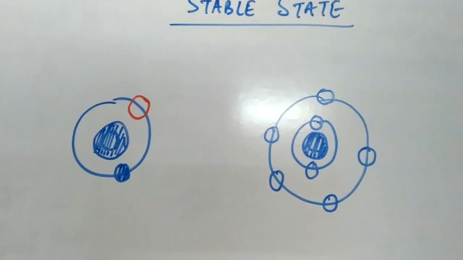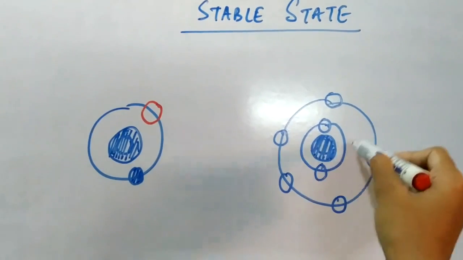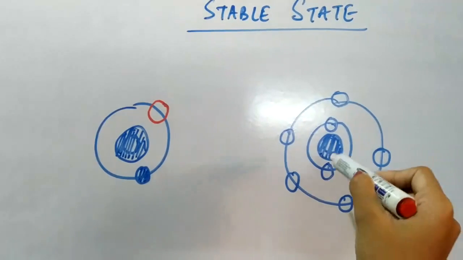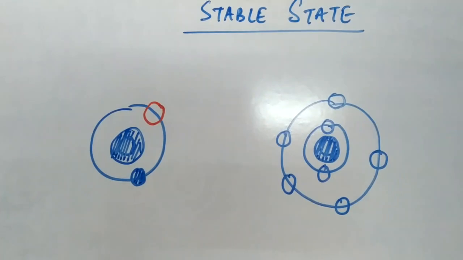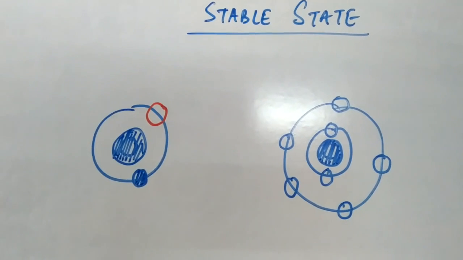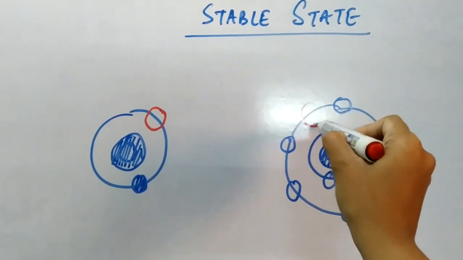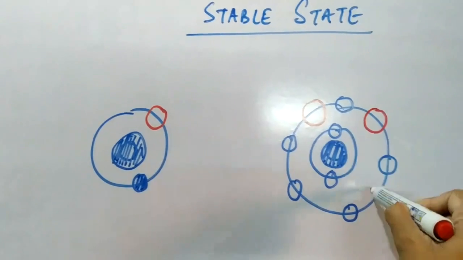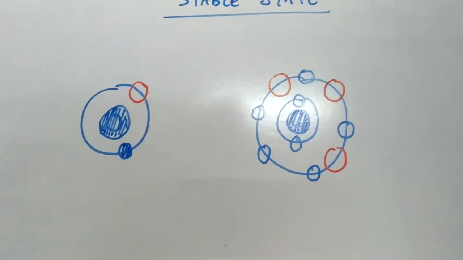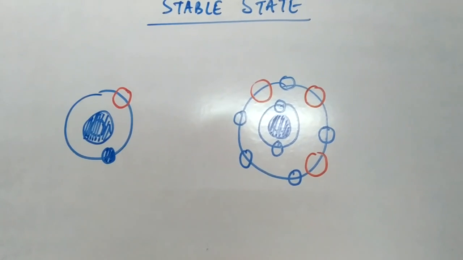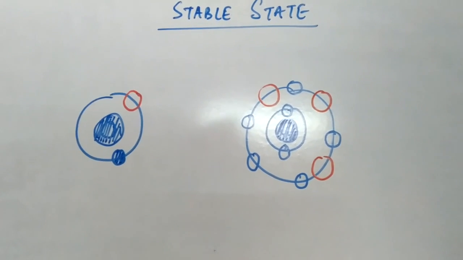But in the second case, if it has more than one orbit, then it requires a total of 8 electrons to attain a stable state. Let us see, 1, 2, 3, 4, 5. That means it will be 1, 2, 3 more. So if it attains this state, then it will have a stable state, meaning it will not react anymore.